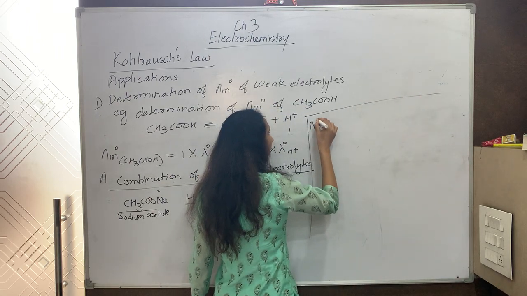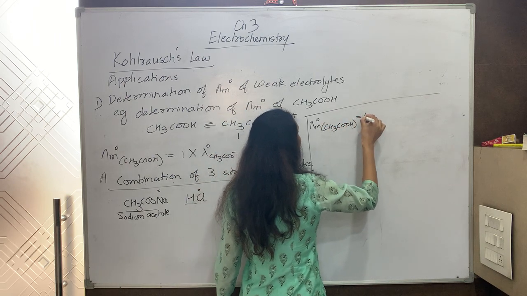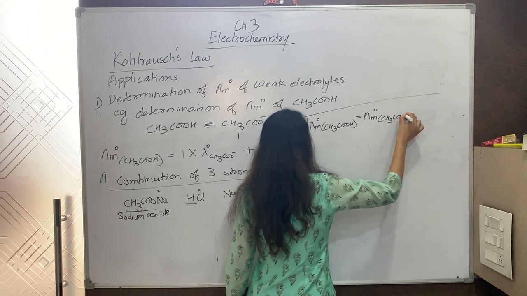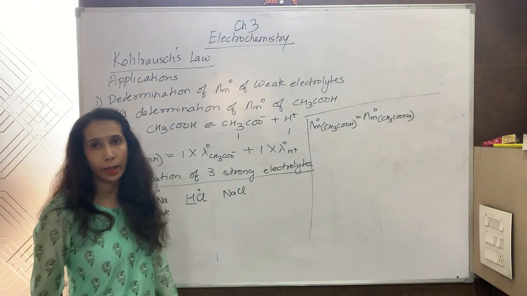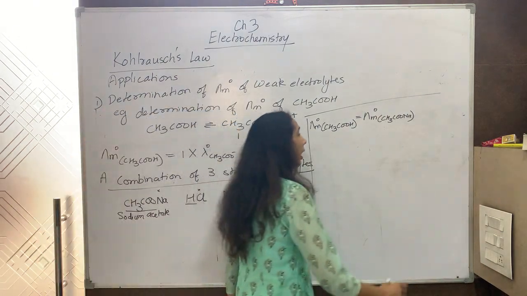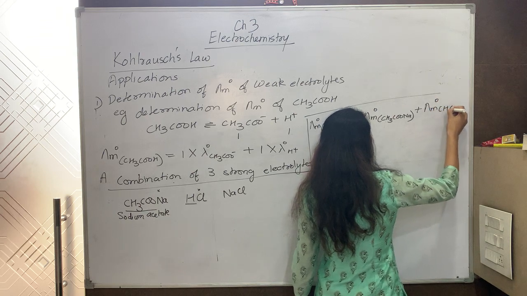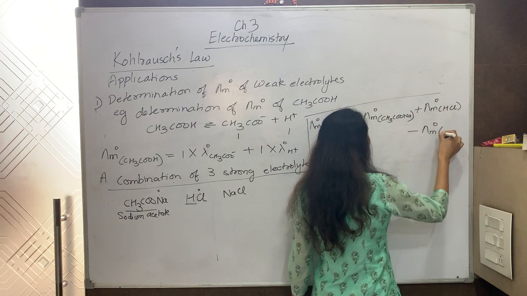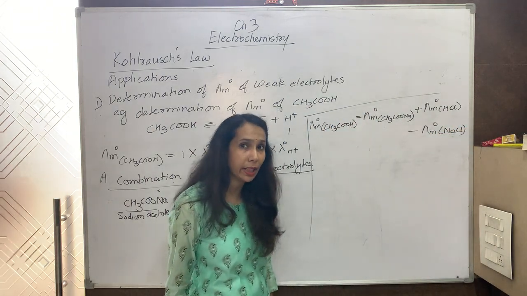Delta M naught for acetic acid will be equal to delta M naught of CH3CONa, which I can determine from the graph because CH3CONa is a strong electrolyte, plus limiting molar conductivity of HCl minus limiting molar conductivity of NaCl. I am subtracting it. Why am I subtracting?